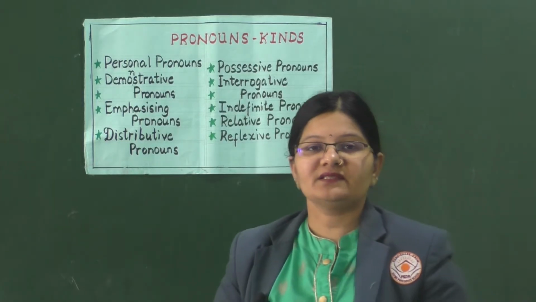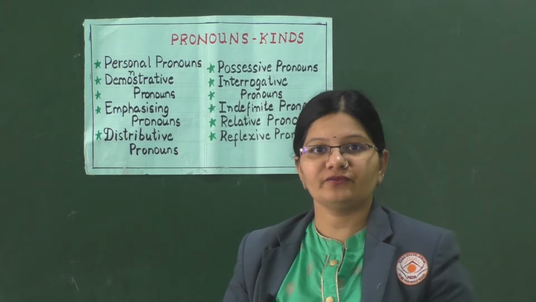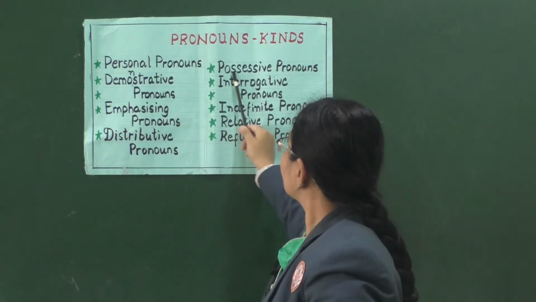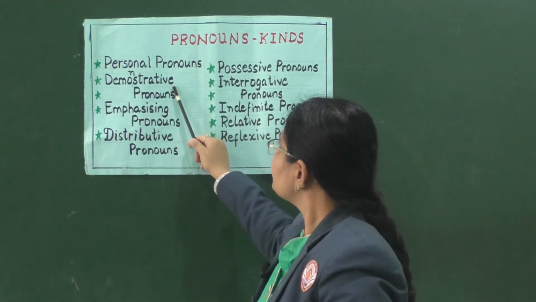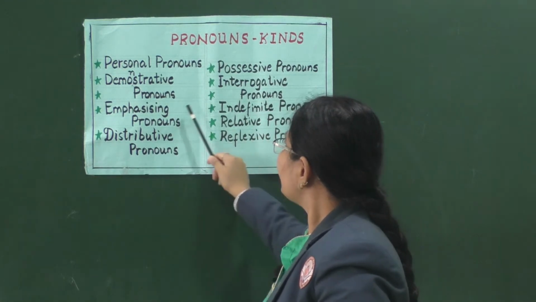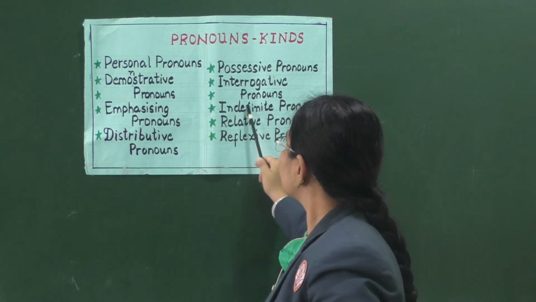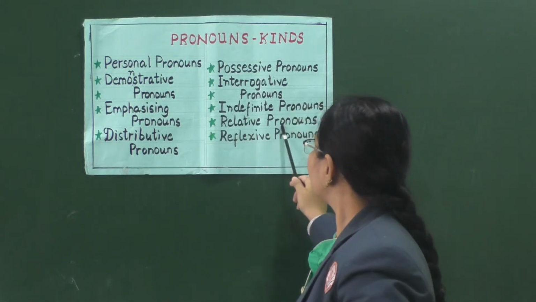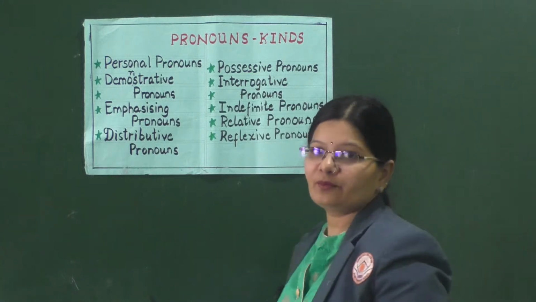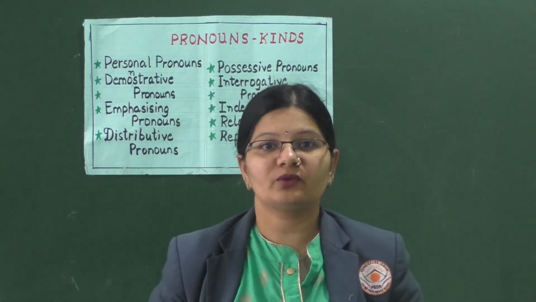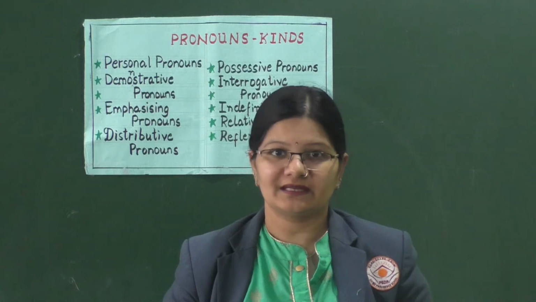So kids, let us further understand the different kinds of pronouns. Personal pronoun, possessive pronoun, demonstrative pronouns, interrogative pronouns, emphasizing pronouns, indefinite pronouns, distributive pronouns, relative pronouns and reflexive pronouns. So kids, these are the different types of pronouns about which we are going to learn in this class.